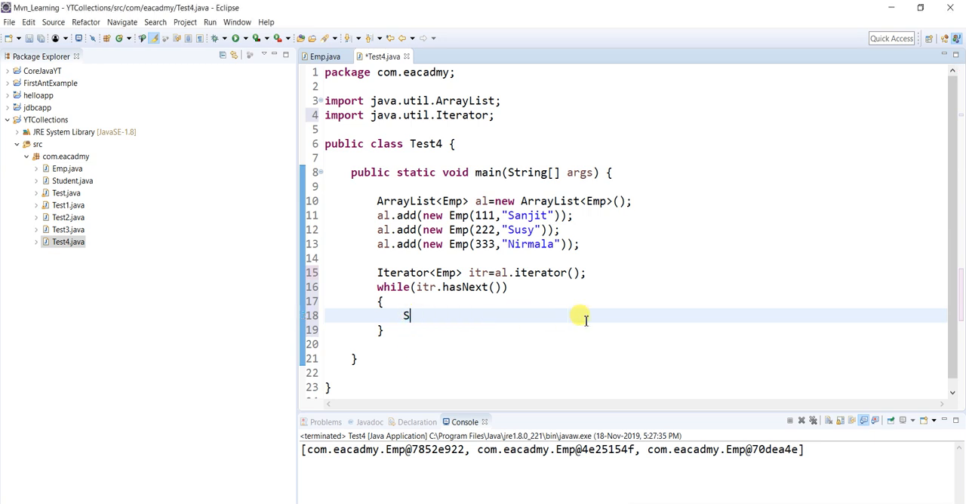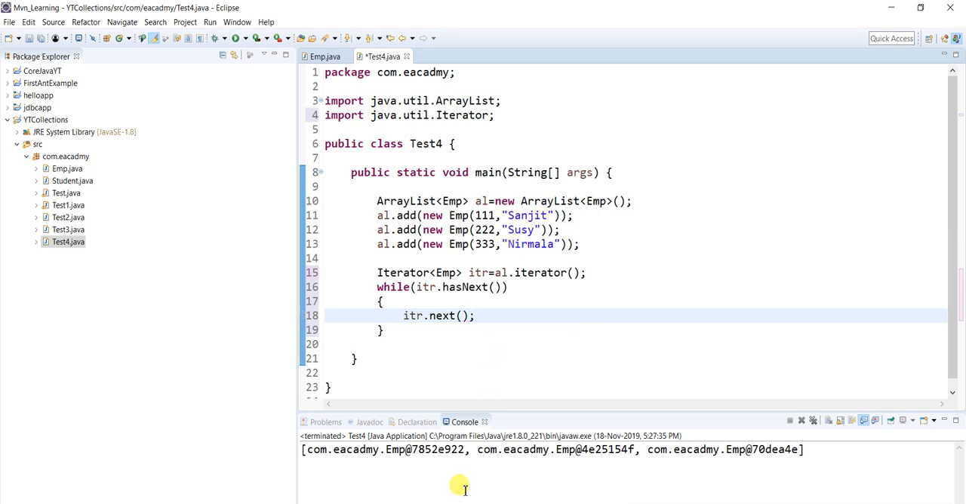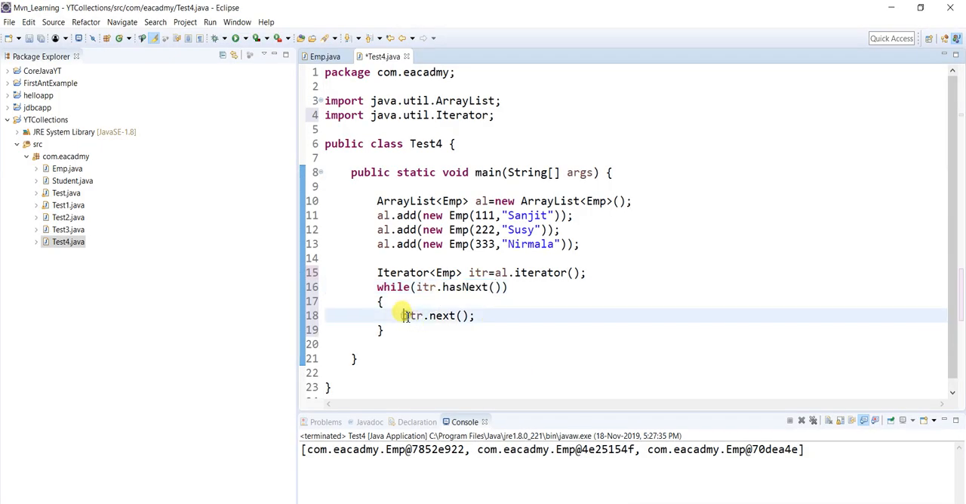Let's say I'm writing itr dot next. What will itr dot next do? First, itr dot hasNext. Yes, it has something. After that, it will move and come to this location. After that, if I write itr dot next, this will pop out from this list and it will pass as an object. Means if I print this itr next, sys out, if I am going to print this itr dot next, what will you see?